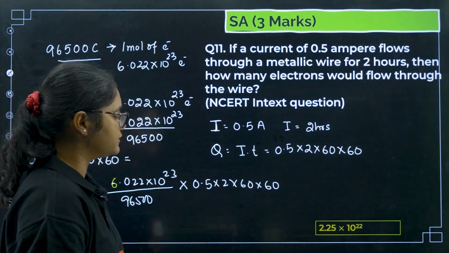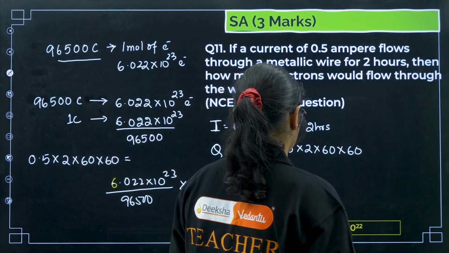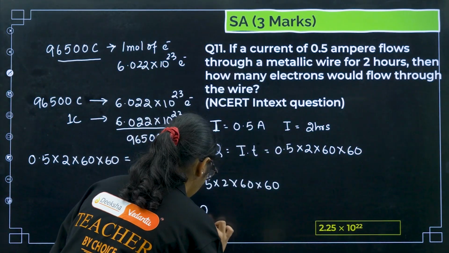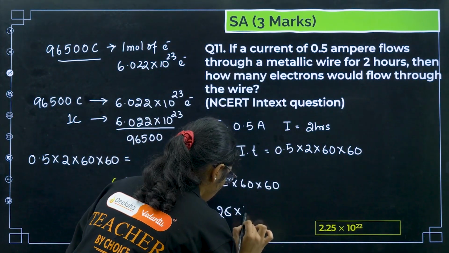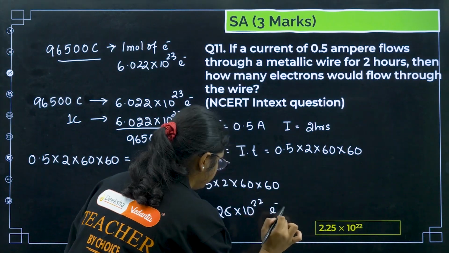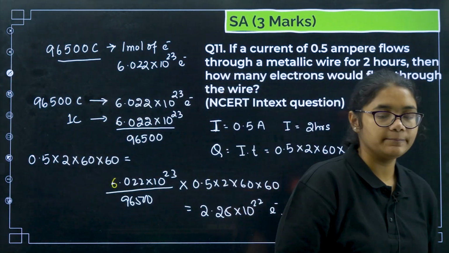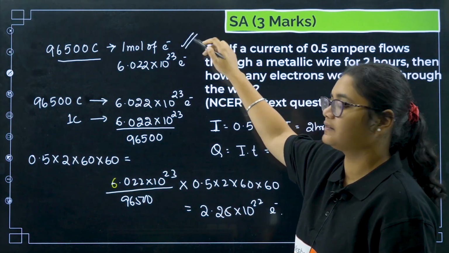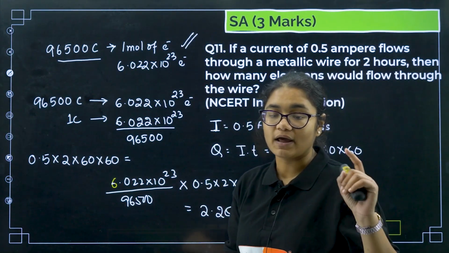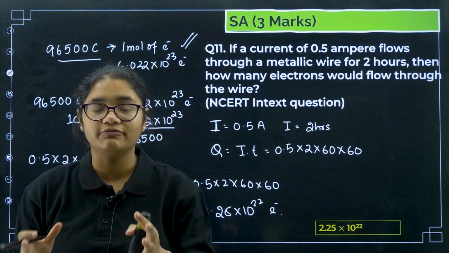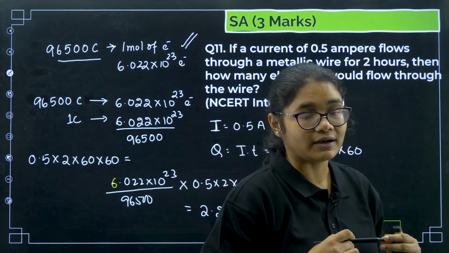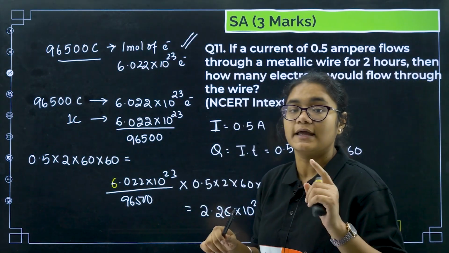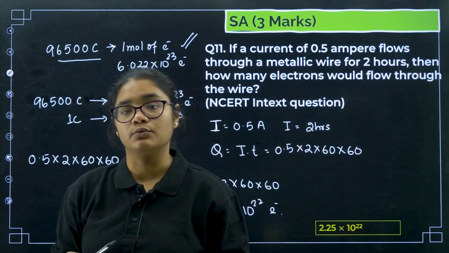So now if I solve this, you will be getting around 2.25 into 10 to the power of 22 electrons. Okay. Clear? So for solving this question, you should have the idea of this concept that 1 mole of electrons, or 6.022 into 10 to the power of 23 electrons, carry 96500 coulombs.